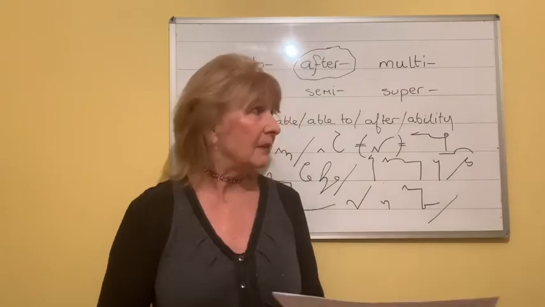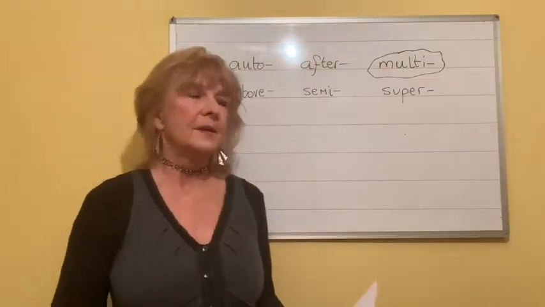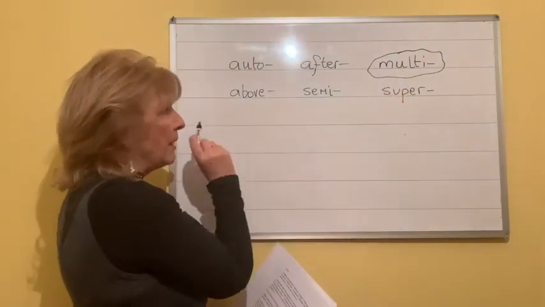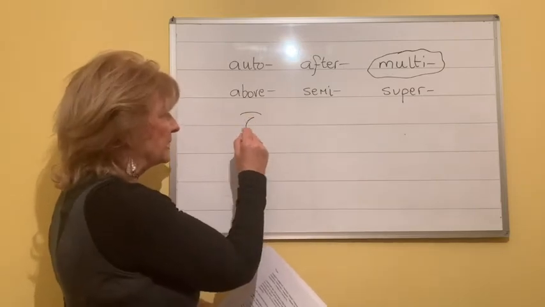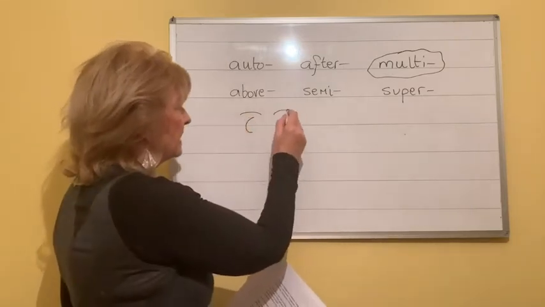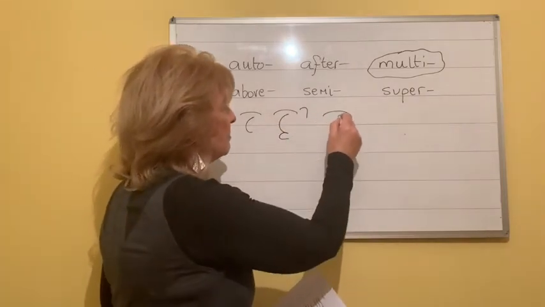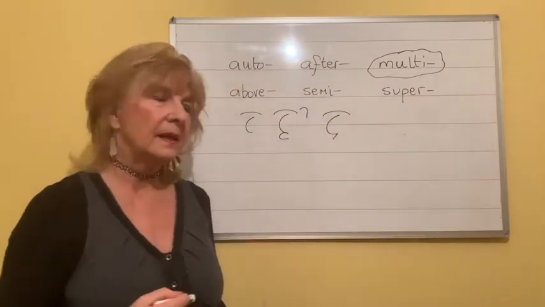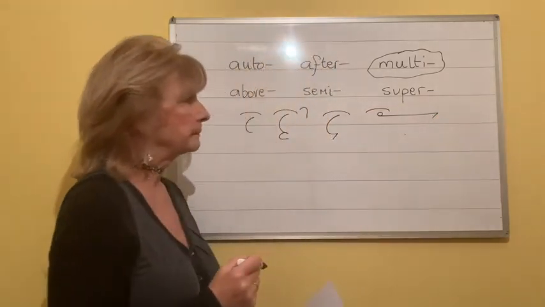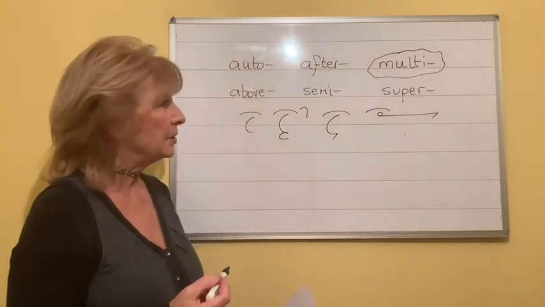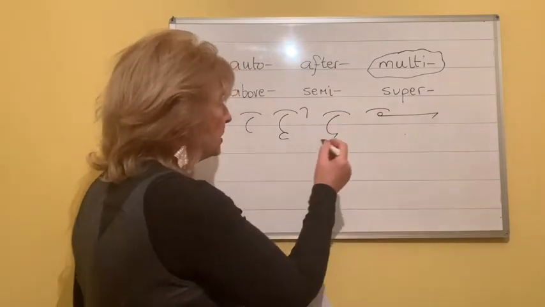Okay, practice those outlines, and now we're going to go on to this one, multi. So multi is represented by writing an M over the top of what follows. So this is multiple. This is multiplication. This is multiply. What would you think this might be? That's right, multi-story.